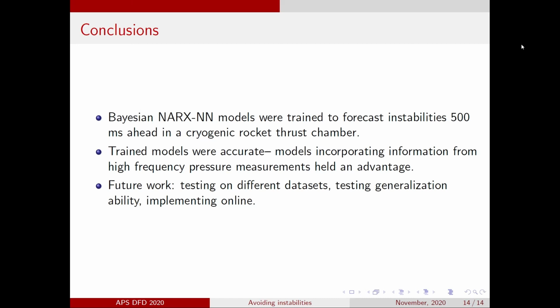We're looking at applying these methods to other datasets like methane oxygen experiments and seeing how well models trained on the current data can be made to generalize to these new settings using transfer learning. More excitingly perhaps, we're looking at implementing these early warning systems on the hardware so that we can evaluate how well they perform online.